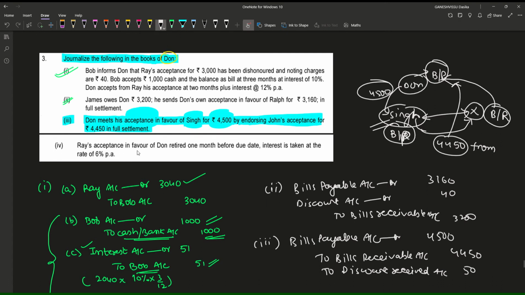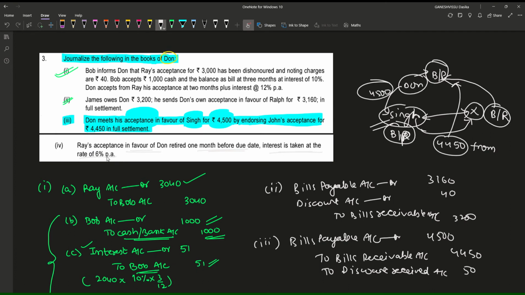Ray's acceptance in favor of Don, retired 1 month before due date. Interest is taken at the rate of 6% per annum.